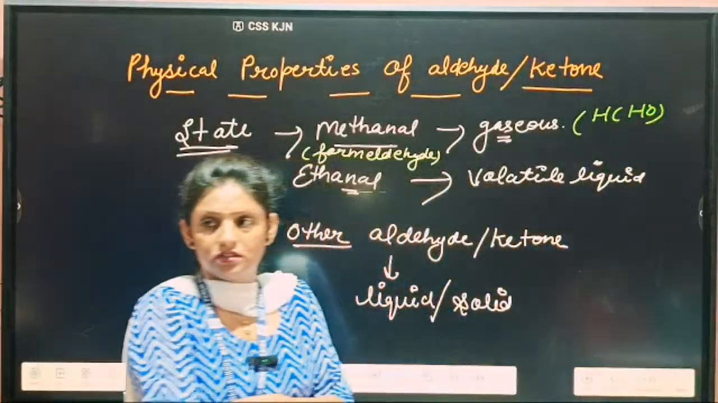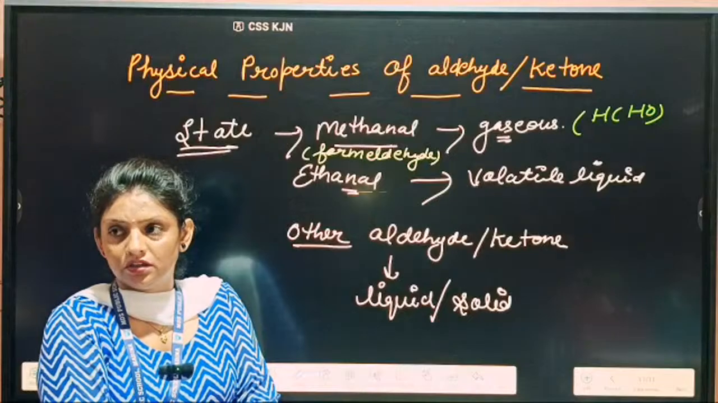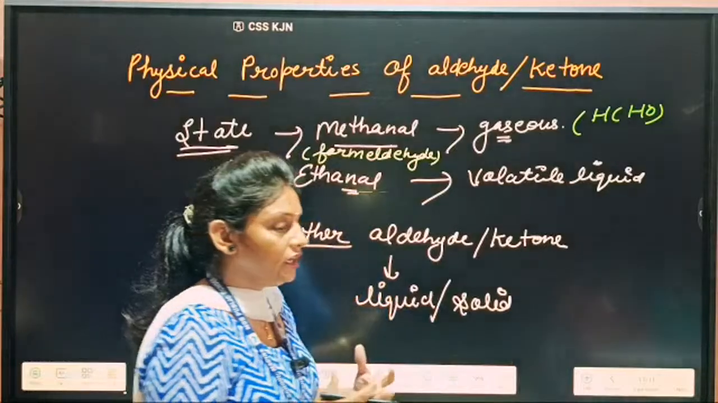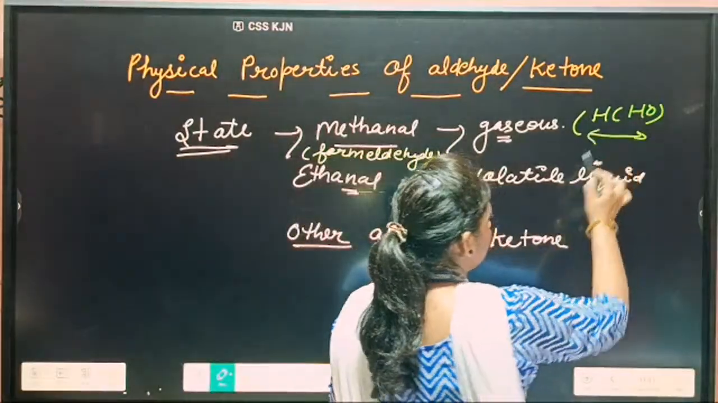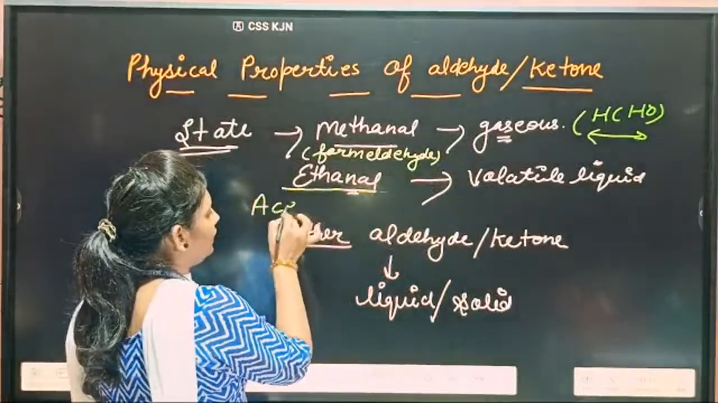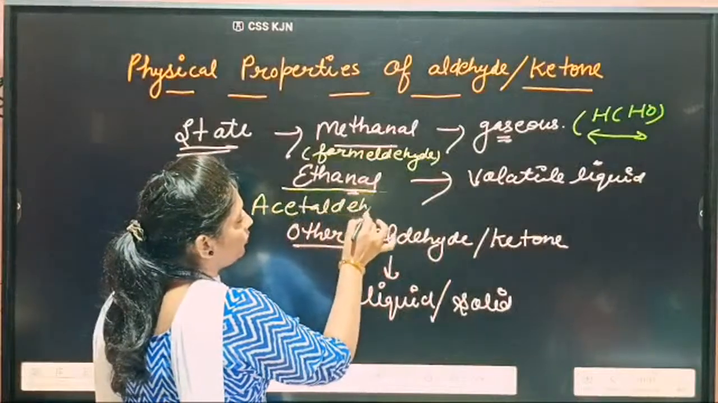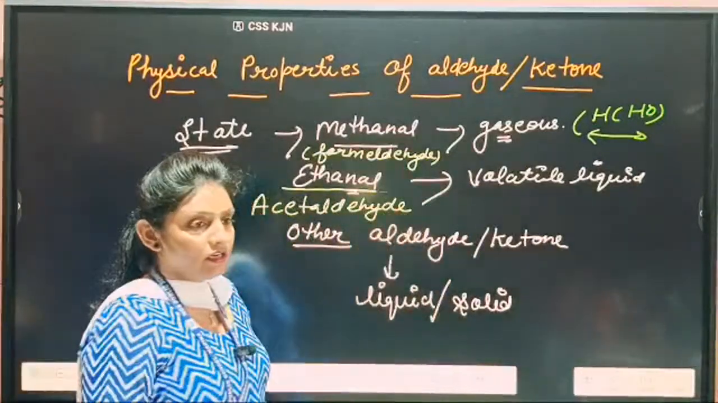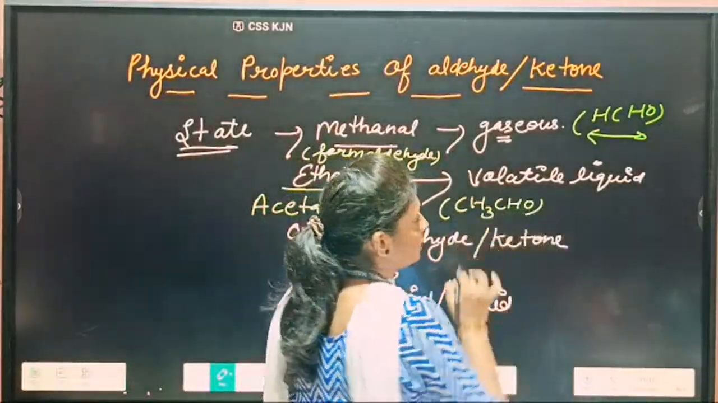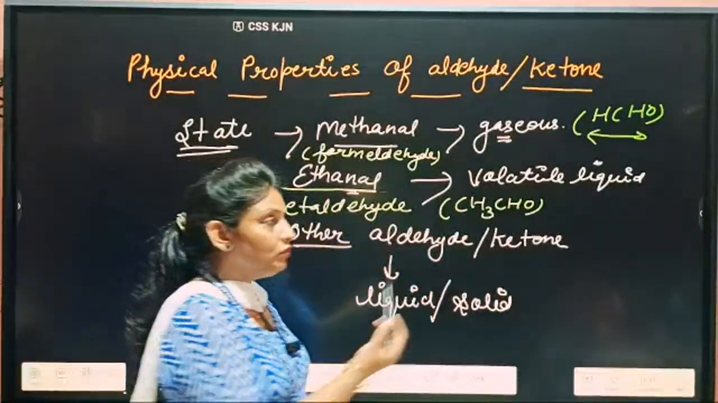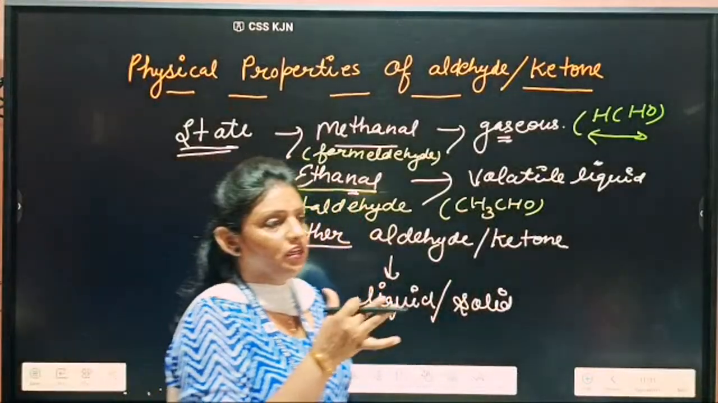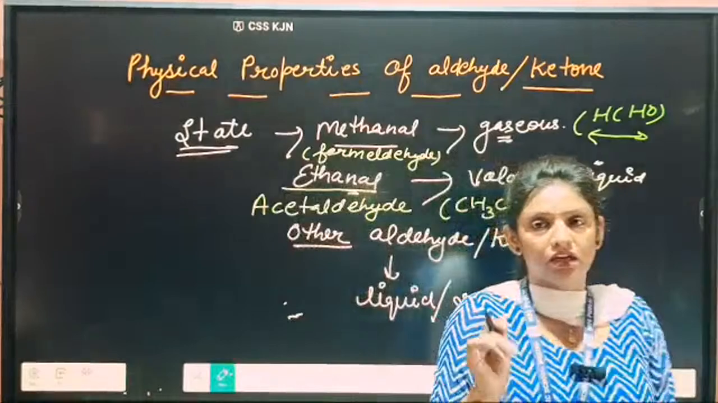Due to its small size, due to the lesser number of carbons here, the van der Waals force of attraction is very less, due to which it exists in gaseous state. Then if I move to ethanal, it is also known as acetaldehyde, its common name. Its formula is CH3CHO. 2 carbons are there. So here the number of carbons increases, so the van der Waals force of attraction increases.